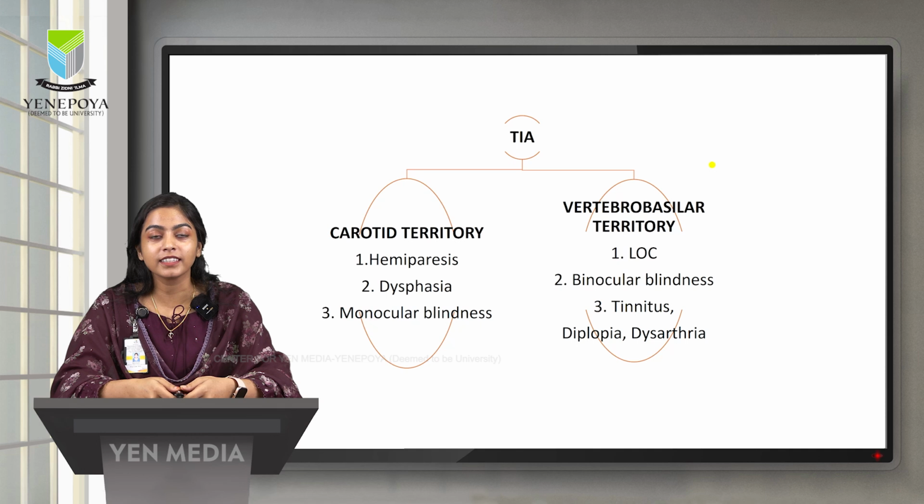Coming to the carotid territory, the symptoms are hemiparesis, dysphagia, monocular blindness. So the person experiences blindness, fogging, dimness in one of the eyes. And when it comes to the vertebrobasilar territory, the symptoms are loss of consciousness, binocular involvement, where both the eyes are affected, tinnitus, where the patient experiences ringing or other kinds of sounds in one of the ears, diplopia, which is double vision, and dysarthria.